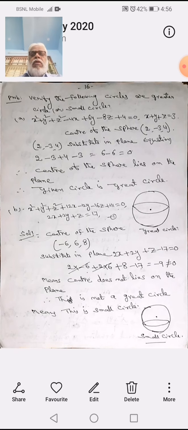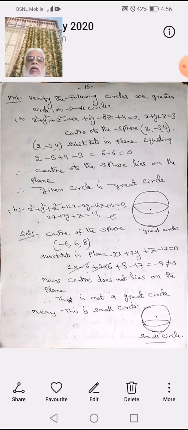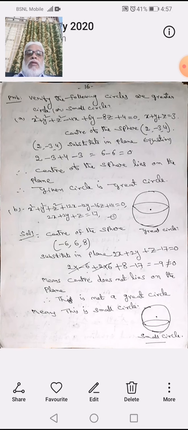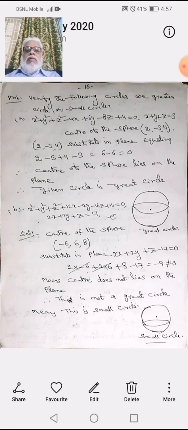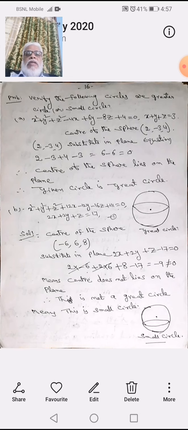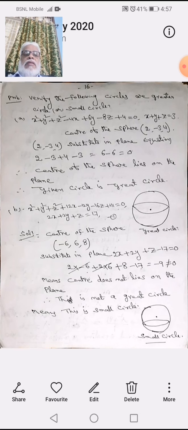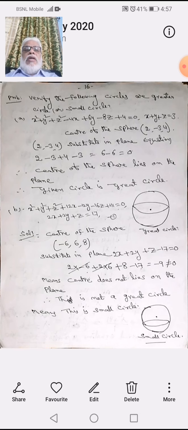Look, verify whether the following circles are great circles or small circles. Great circle means if the center lies on the plane, that is called a great circle, and if the center is not on the plane, that is called a small circle.